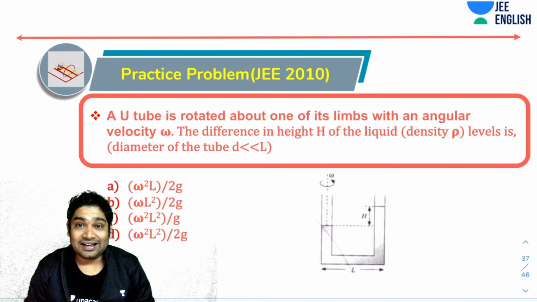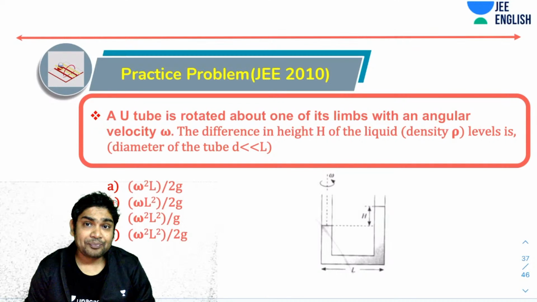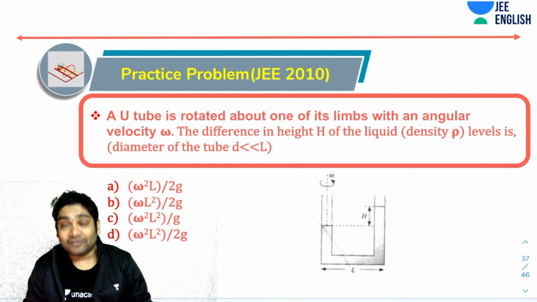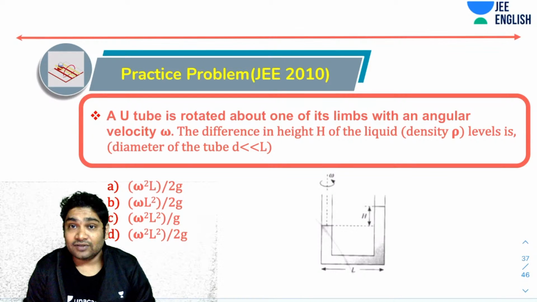This was in fact asked in Advanced, I think, if I'm not wrong. So you have a U-tube and that is rotated about one of its limbs with an angular velocity omega. The difference in height, capital H, of the liquid levels is... Okay, so that is what you have to find.